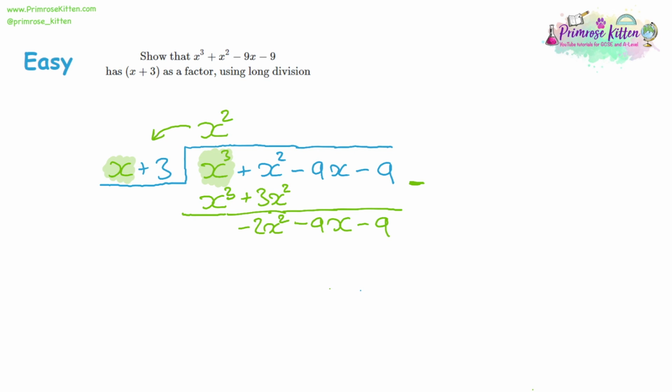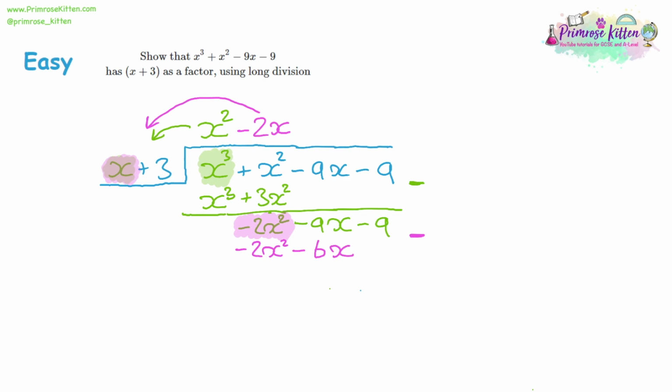So now we're going to divide the next term by our x, but we're not going to divide it by the x squared. We're going to divide it by our brand new term, which is a negative 2x squared. A negative 2x squared divided by x should give you negative 2x. So we can write that on the answer line. Now again, we didn't divide by the plus 3, so now we have to correct for that. So we're going to multiply a negative 2x by our original divider. Negative 2x times x is negative 2x squared. You'll see it's the same as the term above it, which is the point of this. And then negative 2x times 3 will give us negative 6x.